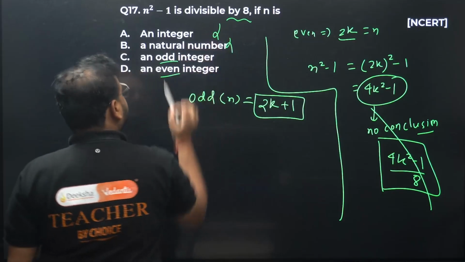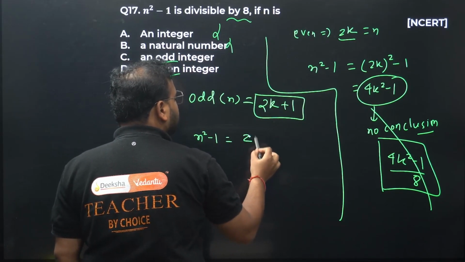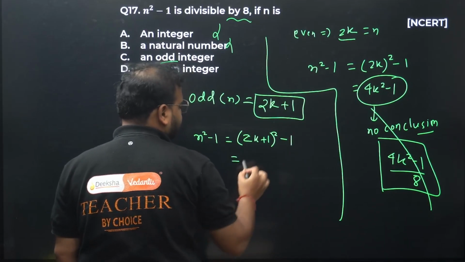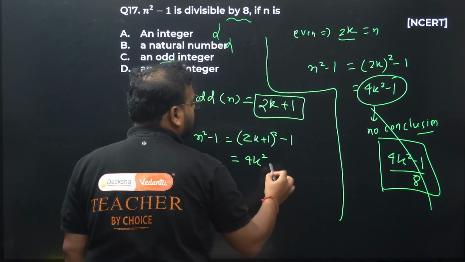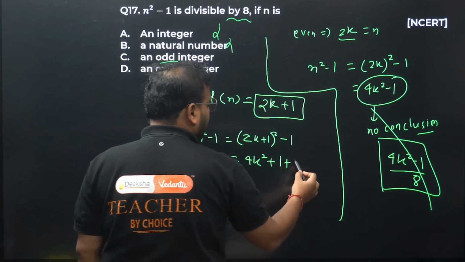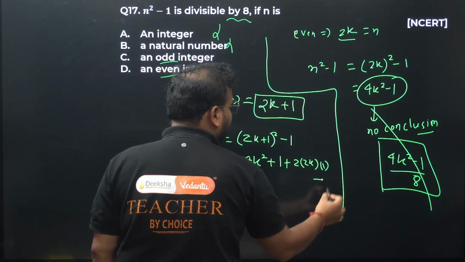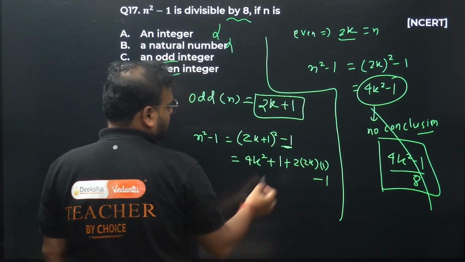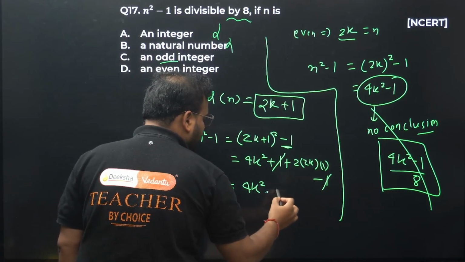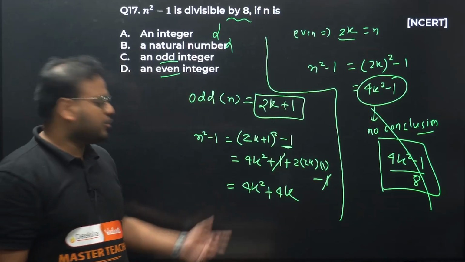Put this back in the expression. What do you have? n square minus 1. This becomes (2k plus 1) the whole square minus 1. This becomes 4k square plus 1 square, which is simply 1, plus 2 times 2k into 1, and we have minus 1. So this 1 and this minus 1 cancel. What I have so far is 4k square plus 4k. Correct? If you're not sure, do your own calculation.